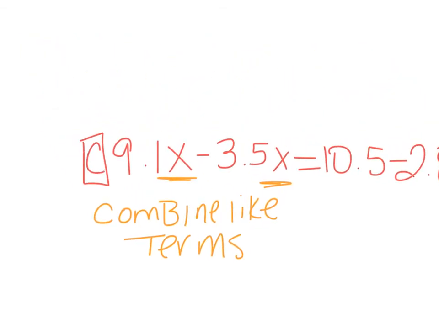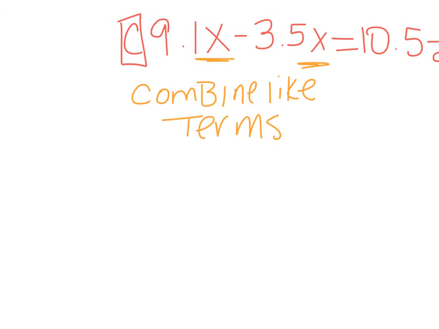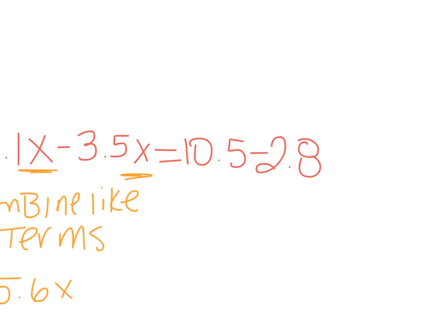So let's do this. Okay, so now we have 9.1 minus 3.5, which is 5.6x on the left. So now let's do the right. So now we have 10.5 minus 2.8, which is equal to 7.7. Okay, because we can combine these.